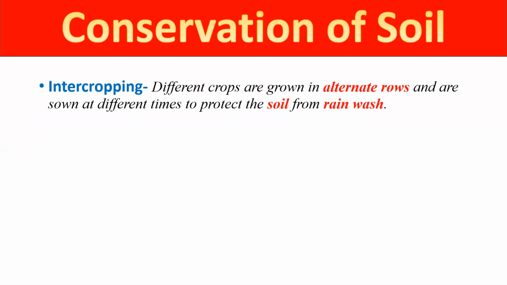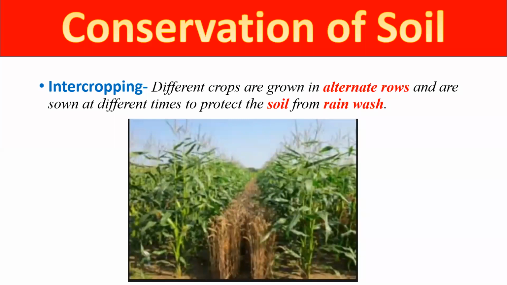Next one is intercropping. Intercropping means different crops are grown in alternate rows. They are called intercropping, and these are sown at different times to protect the soil fertility and the rainwater. Right, students? Let's see it. In this picture, it denotes that we have different crops. This is the intercropping method, and it is very helpful for the conservation of the soil. We can protect our soil by this method from the rain wash, and it is done in heavy rainfall areas.